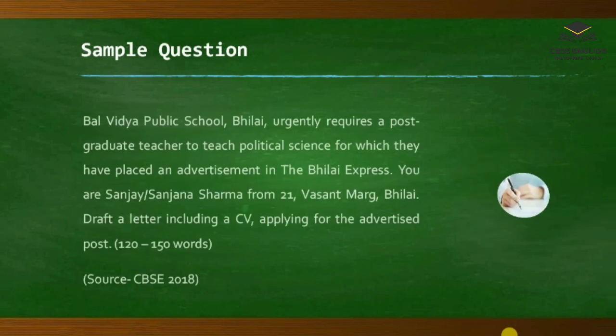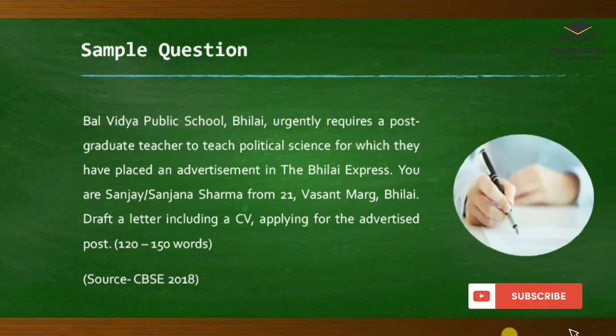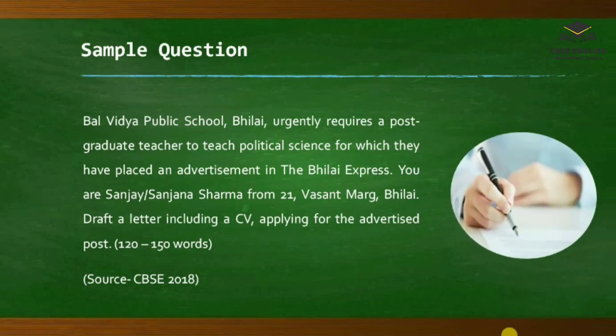Now we'll have a sample question with answer. In CBSE 2018, this question had been asked: Bal Vidya Public School, Bhilai urgently requires a postgraduate teacher to teach political science, for which they have placed an advertisement in the Bhilai Express. You are Sanjay or Sanjana Sharma from 21 Vasant Marg, Bhilai. Draft a letter including a CV, that is your resume or biodata, applying for the advertised post. The word limit is given in the bracket, 120 to 150 words. Let us look at the answer.